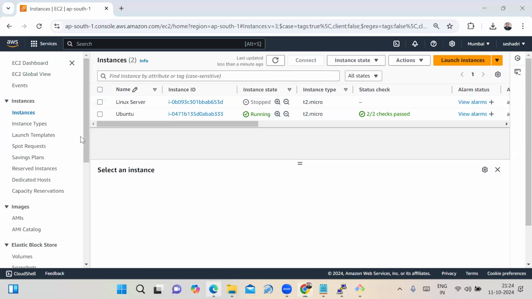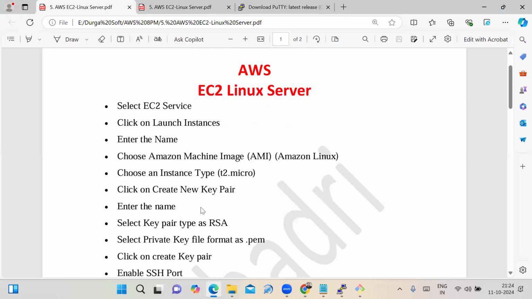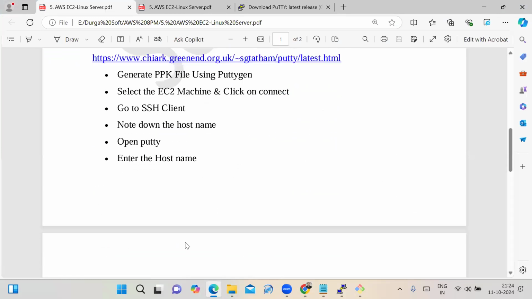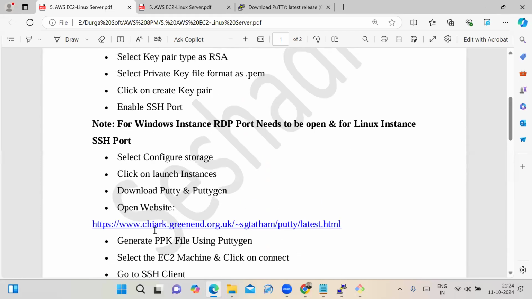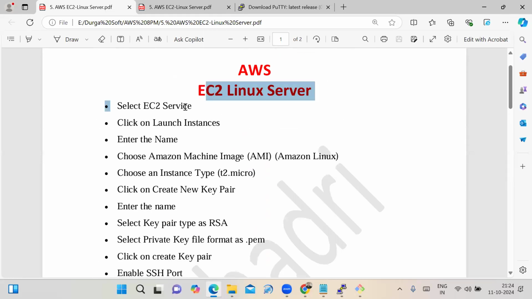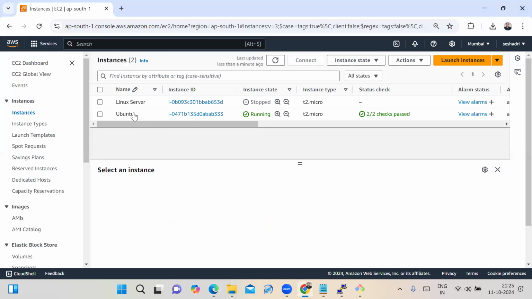Friends, I am providing all the steps. Once you register for the course, you get the class material like that. With those steps, we can launch and connect the Linux server. I have mentioned all the steps here. You need to click on Launch instance, enter the name, and choose the Amazon Machine Image, which is the operating system image. Then select the instance type t2.micro. All the steps are mentioned here.